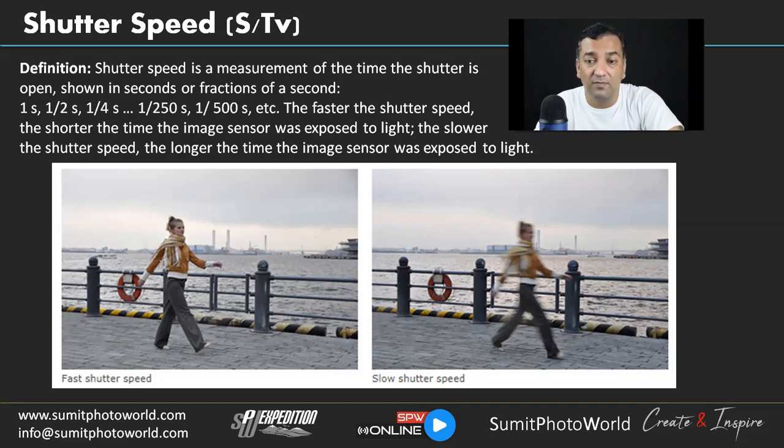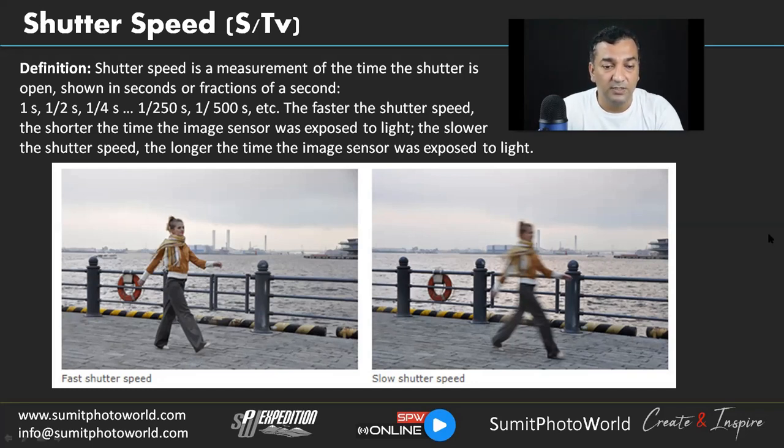In long exposure photography, we keep the shutter speed around 1 second or more. We consider that a long exposure because we let the camera keep the shutter open for that much time. You can see an example in this photo.